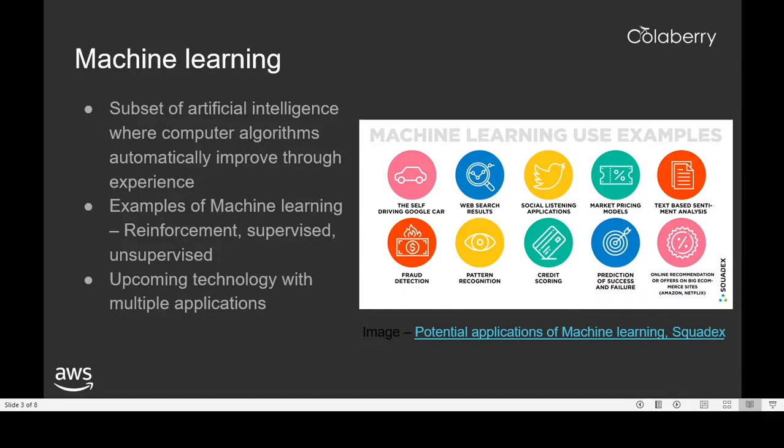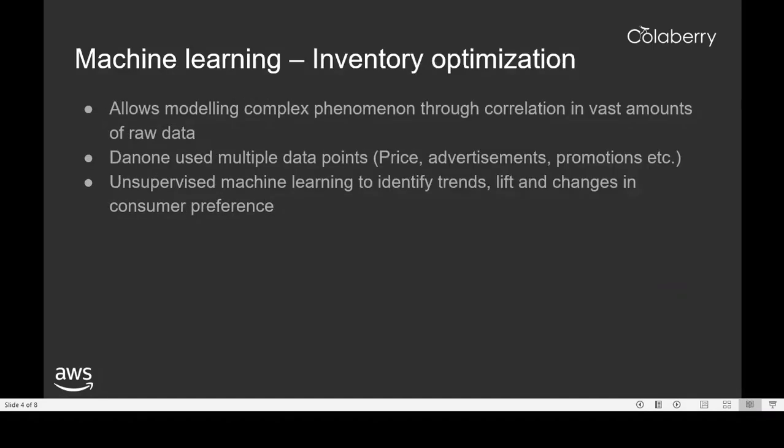Our first case relates to inventory optimization, which is ensuring that the right amount of inventory is manufactured and priced. Industrial firms collect vast amounts of raw data, like promotional campaign funds and types, prices of raw materials with lead times, and so on.